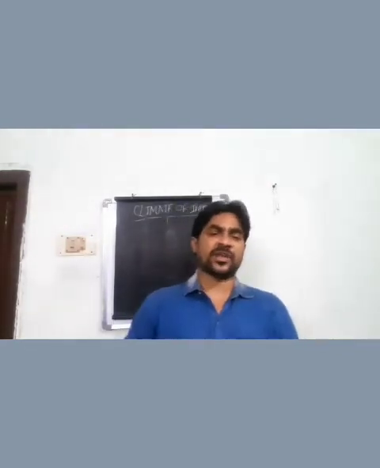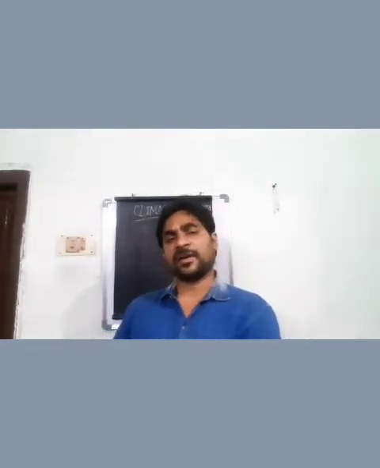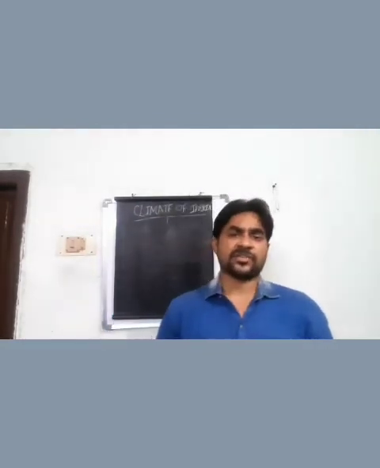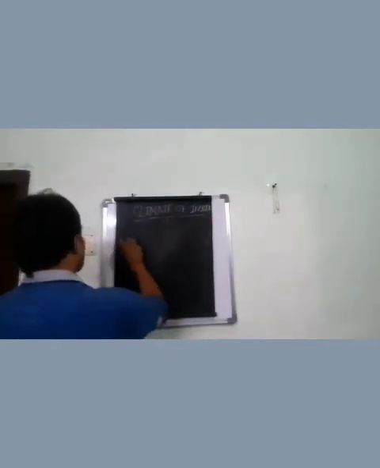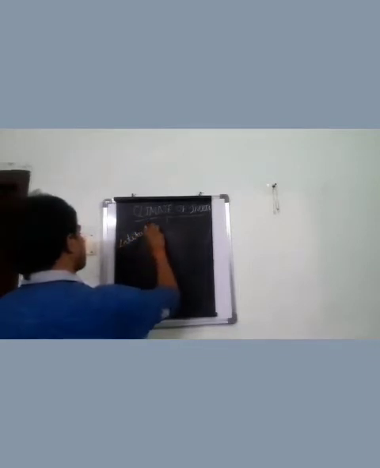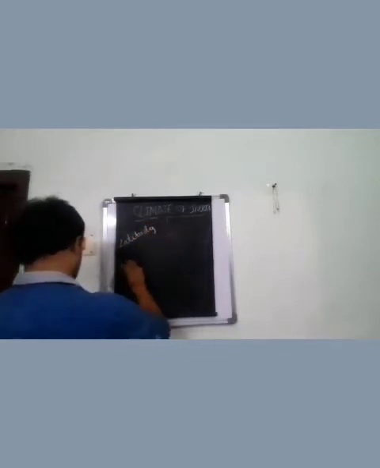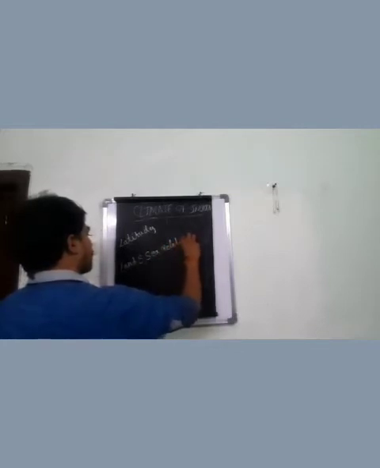And also we have the Himalayan regions, and the Himalayan regions also have a different type of temperature. So now see what the factors are. The first factor is latitudes.